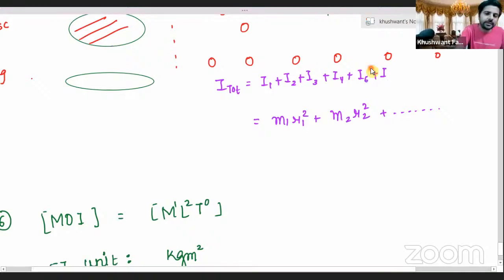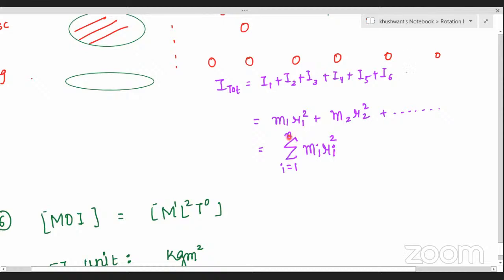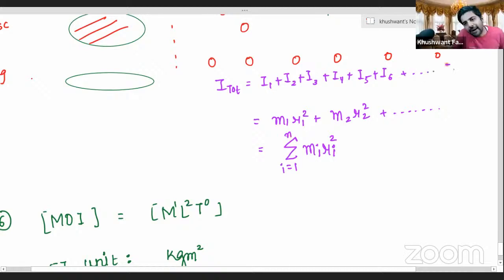Correct आंचल? Right? Okay. अभी इसके लिए do you all remember a short form? I had taught you all a short form also in terms of summation. इसको you all can write it as summation of mi ri whole square, where i is from 1 to n, है ना? अगर suppose there are n particles in the system, you will go until mn rn squared, correct? So for n number of particles, this is the short form of moment of inertia.